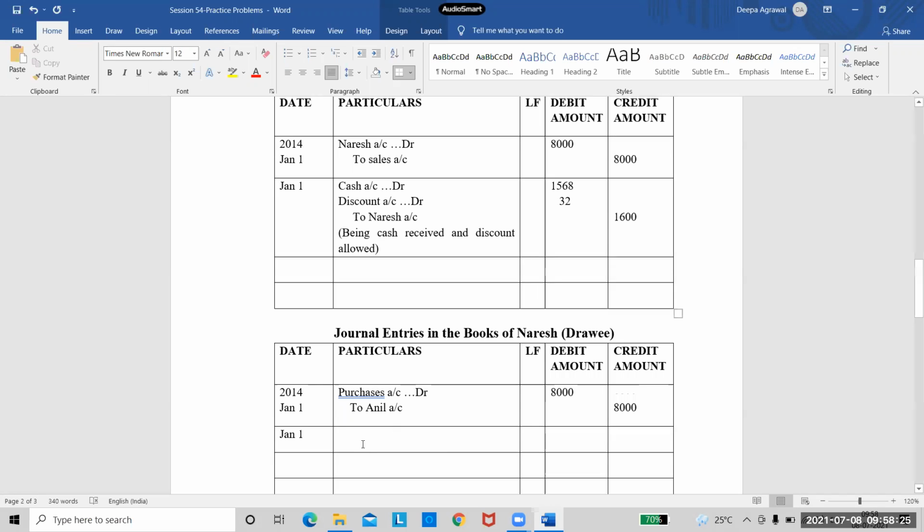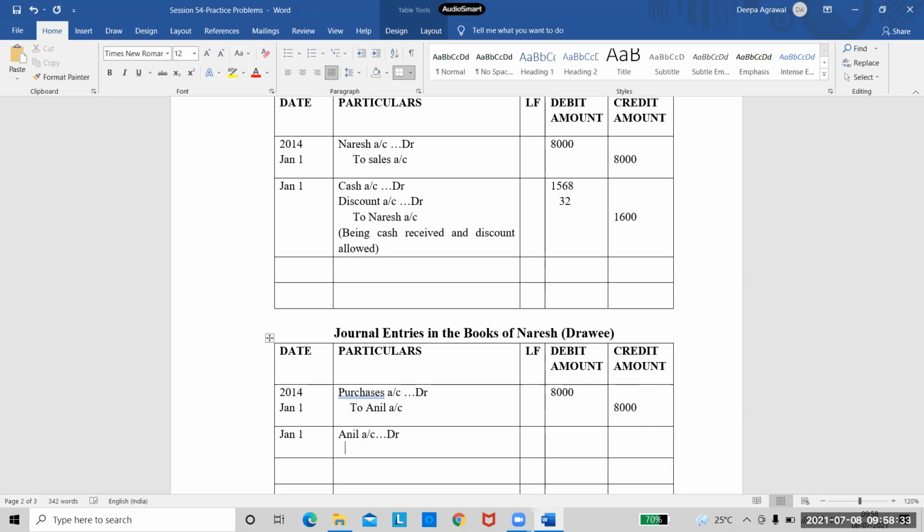Now this same entry, how do I write in the books of Naresh? Anil's account to cash and discount. Yes, Anil account debited, to cash account, he's paying cash. And for him, the discount is an income because Anil is receiving the discount, so to discount account. Now tell me what narration will Naresh write?